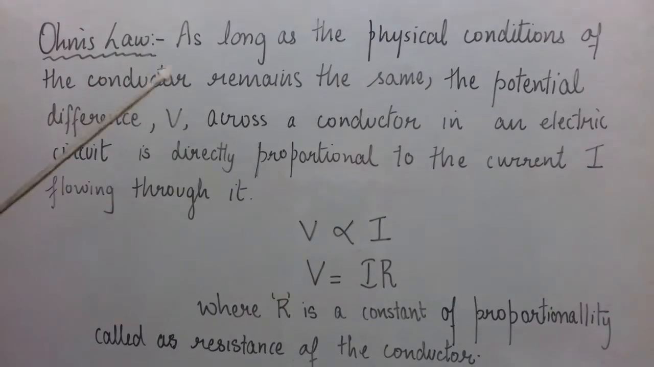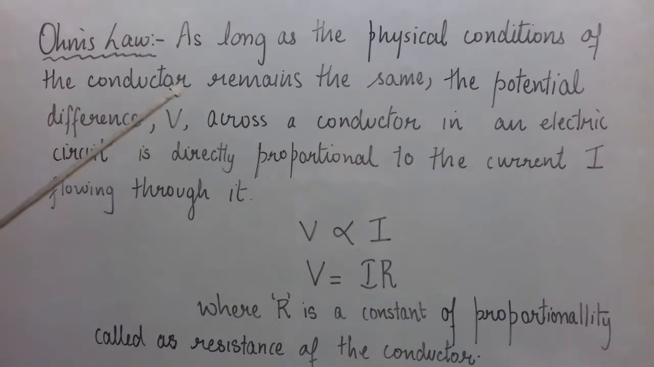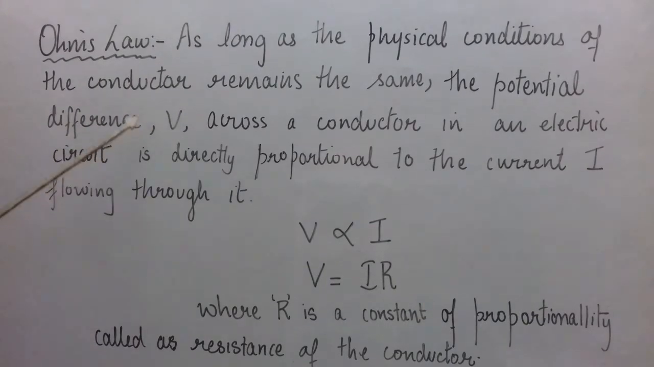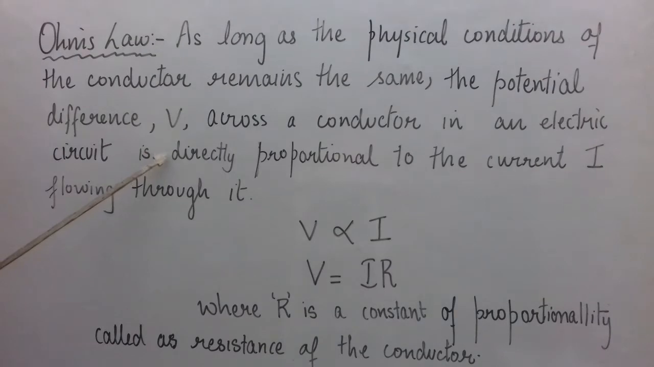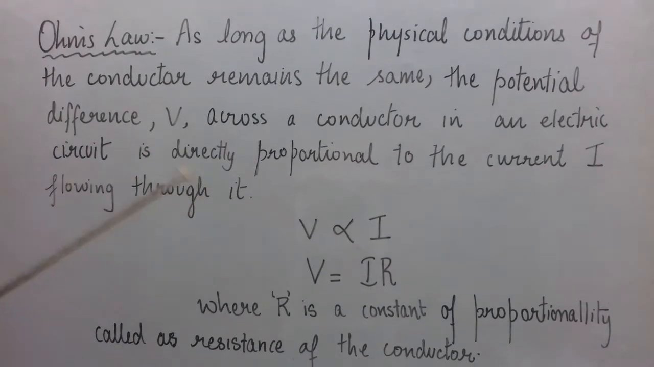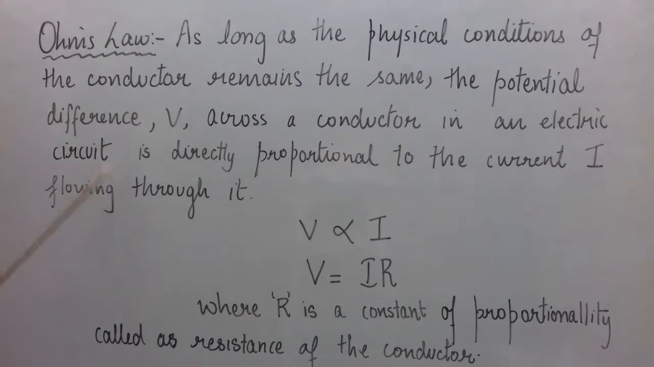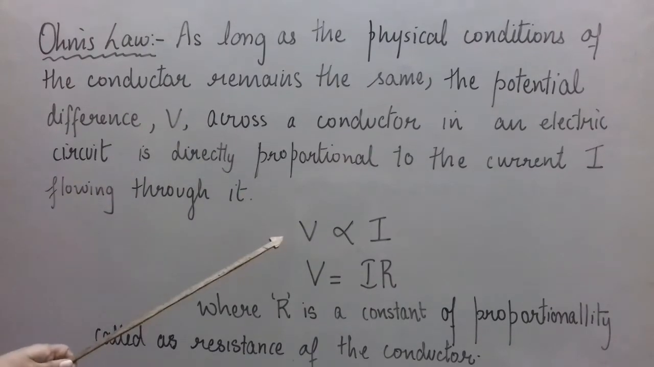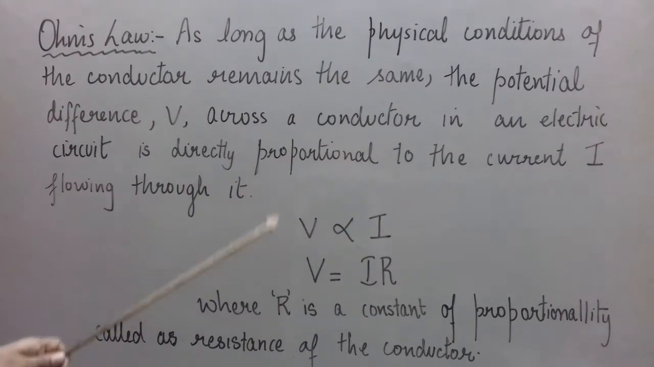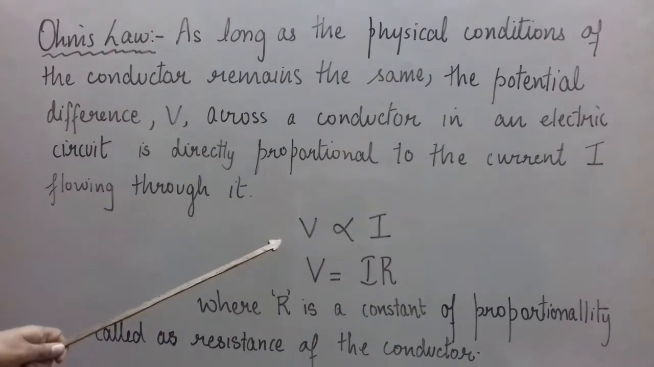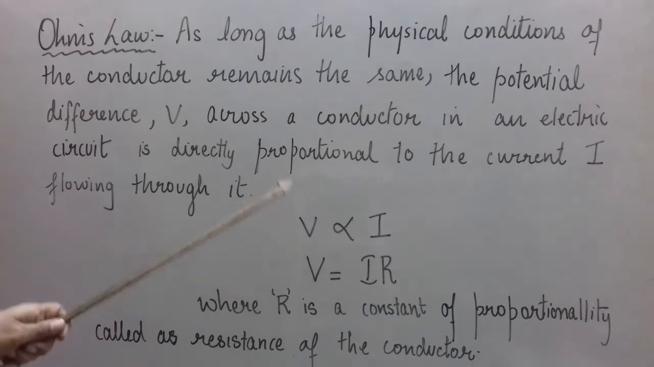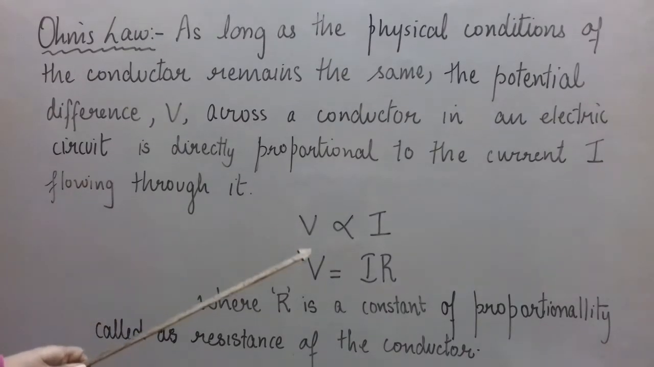As long as the physical conditions of the conductor remain the same, the potential difference V across a conductor in an electric circuit is directly proportional to the current I flowing through it. So if I write its mathematical form, it will be V is proportional to I, directly proportional to I. More is V, more is the potential difference, more will be the value of current.